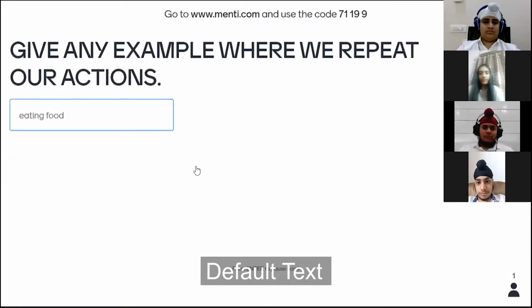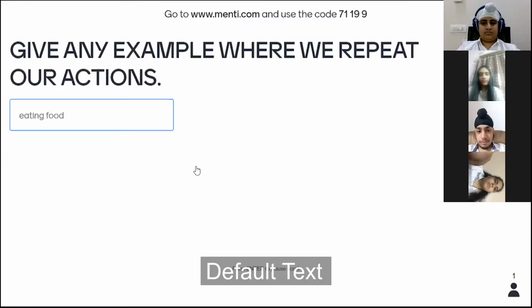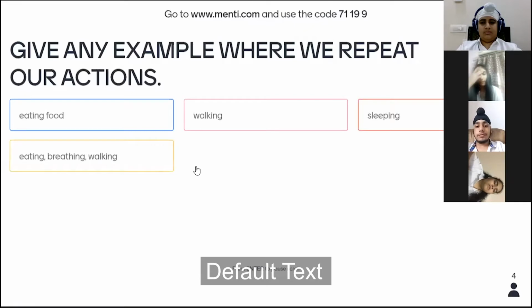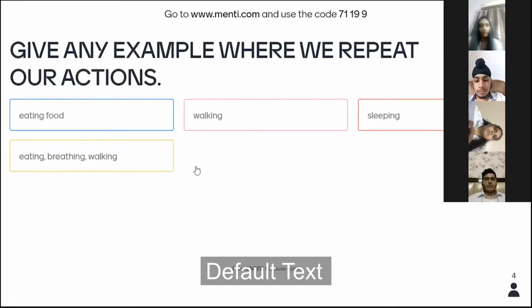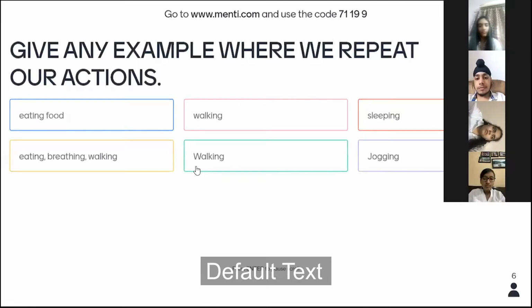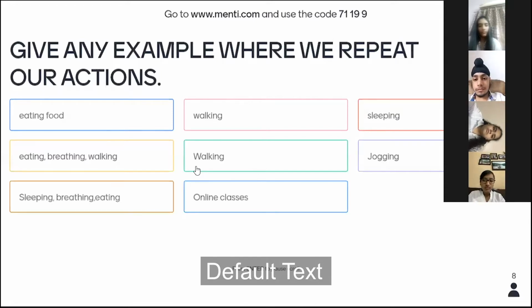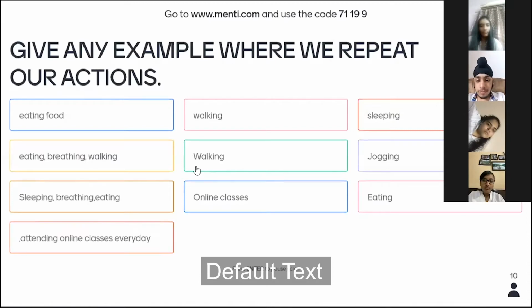Give me any example. Exactly, eating food. What else do you repeat? Sleeping. Please share your expression on the screen. Exactly, walking, sleeping, eating, breathing. What else? Where else have you seen a need to repeat actions? See, it is already there on the screen. Okay, jogging. Online classes, yes, because you have to learn something, then you have to join the class.